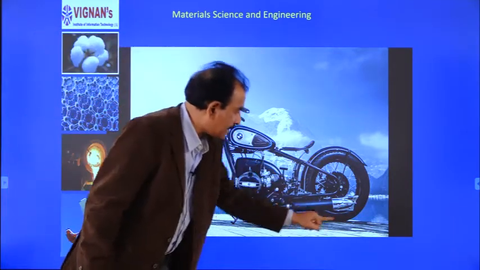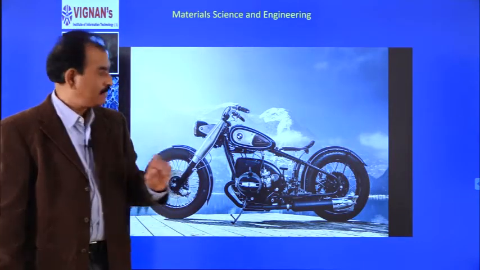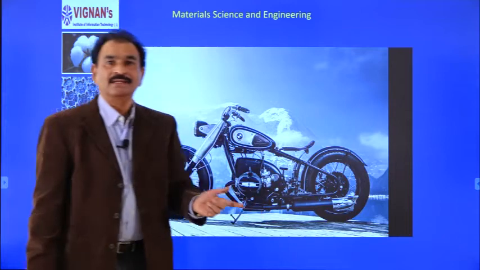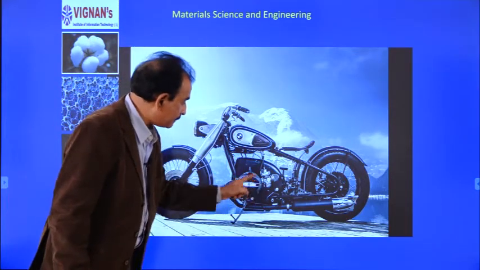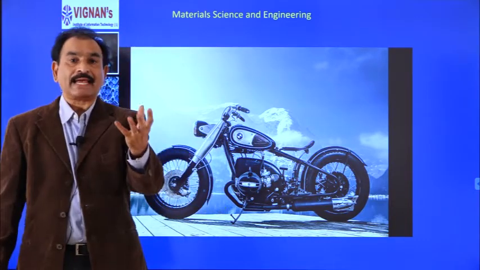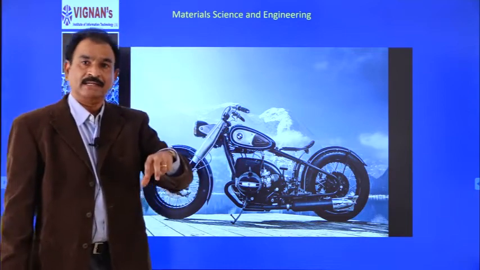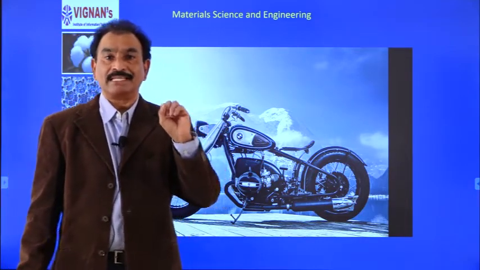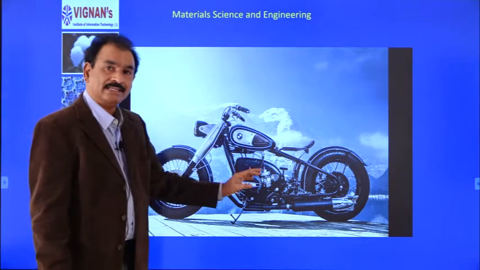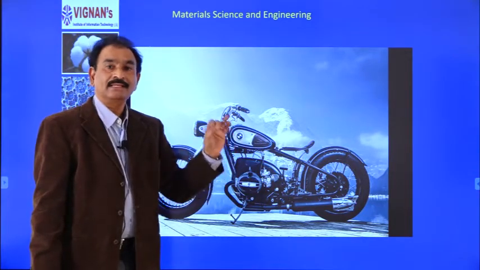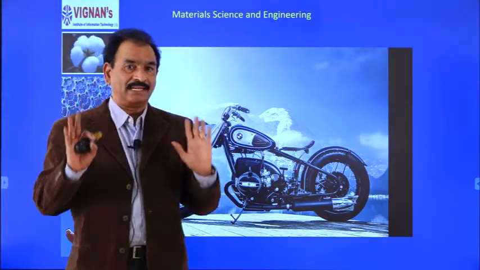Suppose you take this tire, it is made up of specially made rubber. Similarly, if you take these mud guards, they are composites. And the engine is made up of cast iron. And of course, you have a plug inside, that plug is made up of a ceramic material. So, that means a small device, a motorcycle, consists of not less than 10 types of materials.